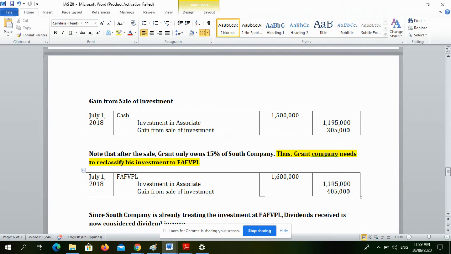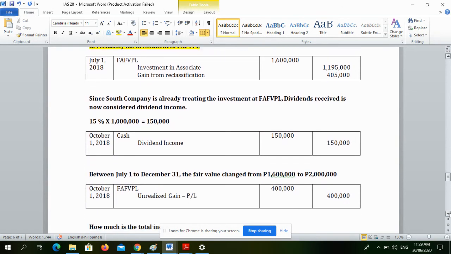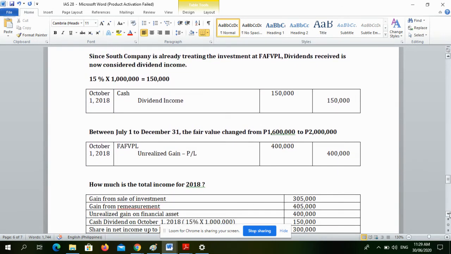1,195,000 and this is the gain from reclassification. So, kasi di ba, nag-reclassify tayo, so we will recognize a gain of 405,000 arising from reclassification from investment in associate to FAFVPL. So, okay. Remember,